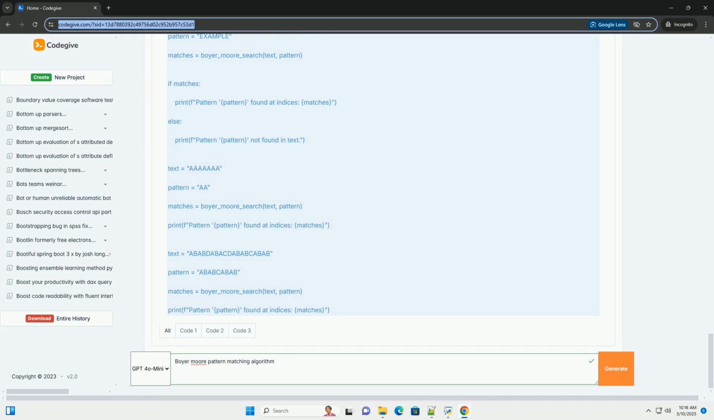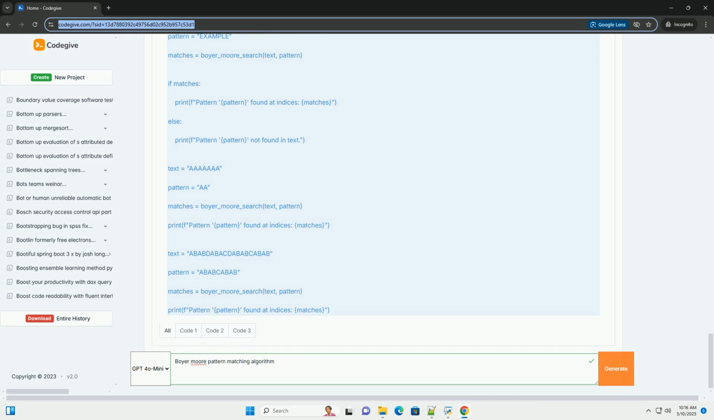Implementation details for bad character heuristic. To efficiently use this heuristic, we preprocess the pattern to create a bad character table, also called a bad symbol table. This table stores the index of the rightmost occurrence of each character within the pattern. If a character doesn't appear in the pattern, its entry in the table will be -1, or some other suitable not-found indicator. 2.2. Good suffix heuristic. This heuristic is more complex but often provides even larger shifts.